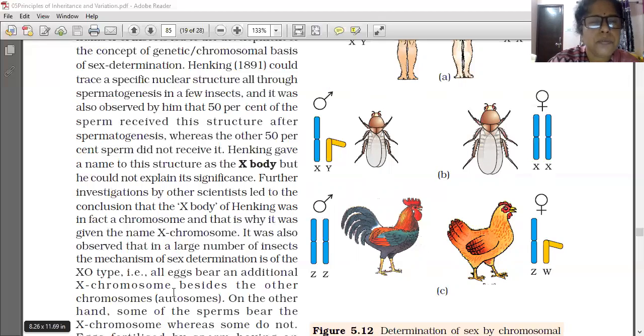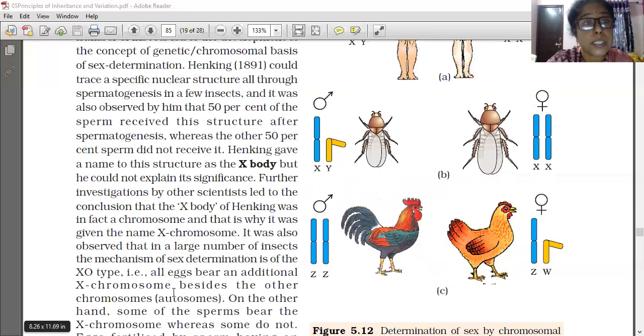In the human female, the sex chromosome pair is XX. XX means both chromosomes are the same, so females are homogametic. In the male, it is XY. One is X, but the other one is Y. The Y chromosome determines the male properties of the organism.